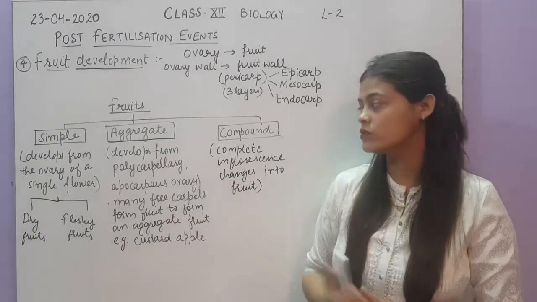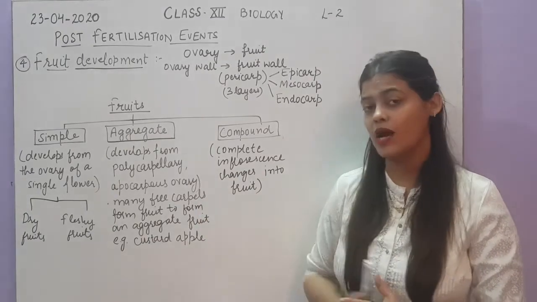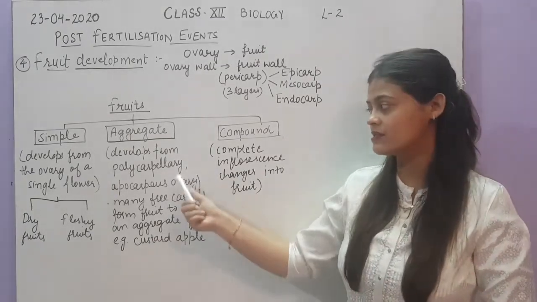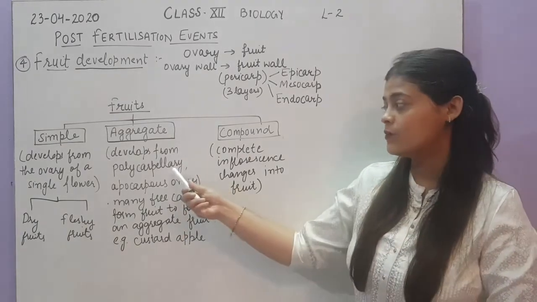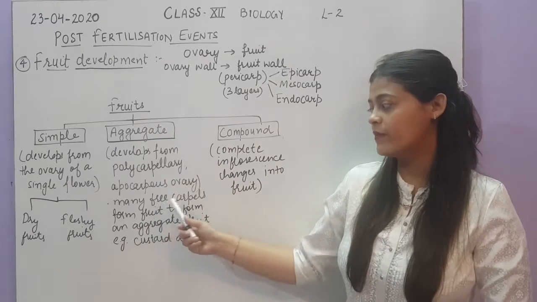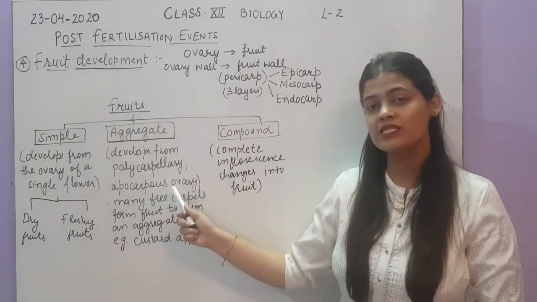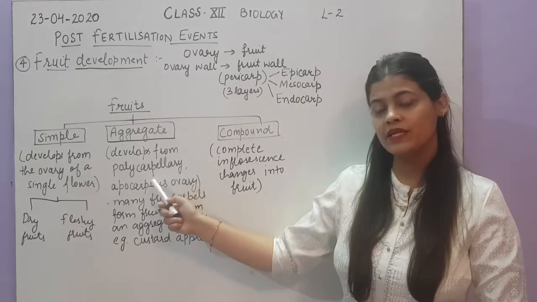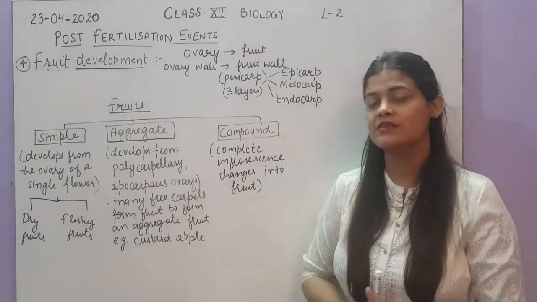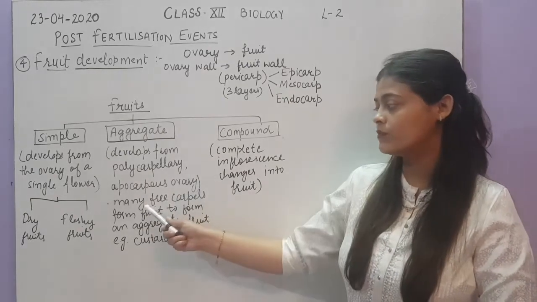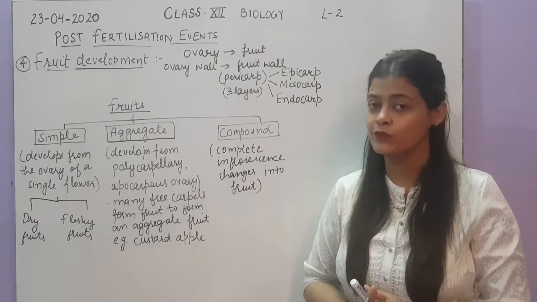Then aggregate fruits are the fruits that develop from a polycarpellary apocarpous ovary. We have discussed these 2 ovaries in class 11 in the morphology chapter. Polycarpellary means many carpels are there, and apocarpous means the carpels are free. So many free carpels will form the fruit to form an aggregate fruit.